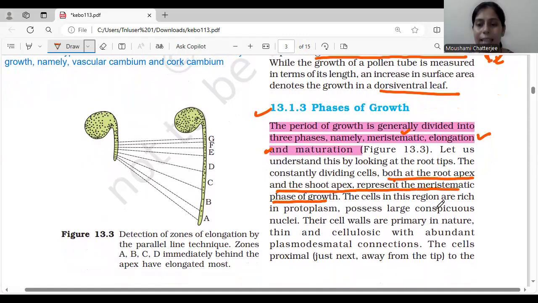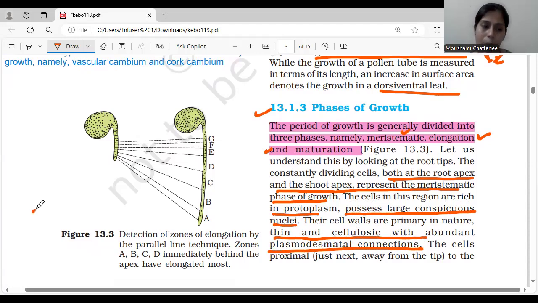The cells in this region are rich in protoplasm, that is cytoplasm plus nucleus, with large conspicuous nuclei. The cell walls are primary in nature, thin and cellulosic, with an abundance of plasmodesmatal connections. Plasmodesmatal connection is nothing but cell-to-cell connection.